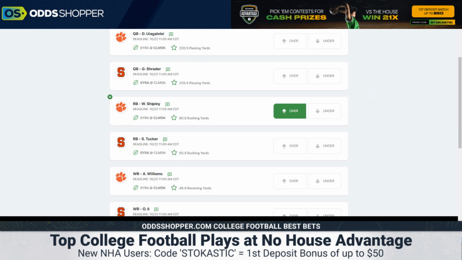Now, this is a game where they're 14-point favorites. Pretty good total here. Syracuse has been a bit of a paper tiger in terms of run defense. So those automatically work in Shipley's favor. And from there, we had Clemson suffering an injury in their backfield to Kobe Pace not that long ago, about 2 weeks now. An ankle injury, he's not going to play. That's reduced their backfield committee from 3 down to 2.